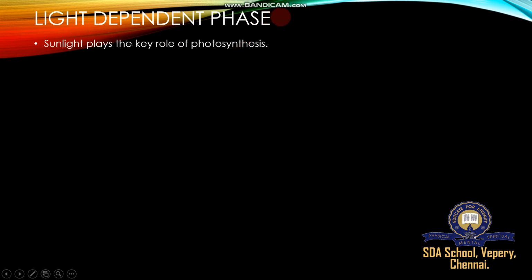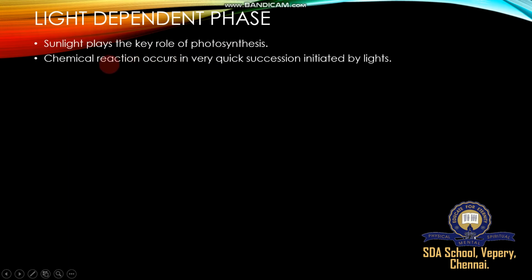So the first process is called the light dependent phase or photochemical reaction. This happens during daytime. Light reaction, photochemical reaction, or light dependent reaction happens during daytime, in front of sunlight. After the light reaction is complete, the plants produce enough NADPH2 as well as ATP. This light-generated energy is utilized during night, or the light independent reaction, when plants prepare enough glucose. Sunlight plays the key role in photosynthesis.